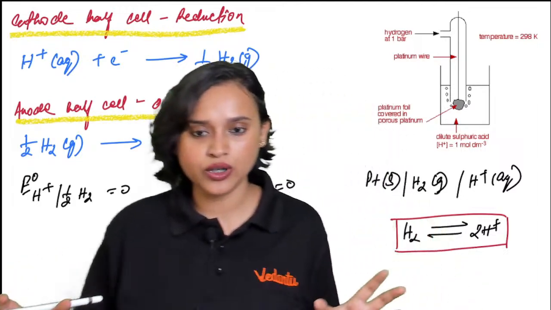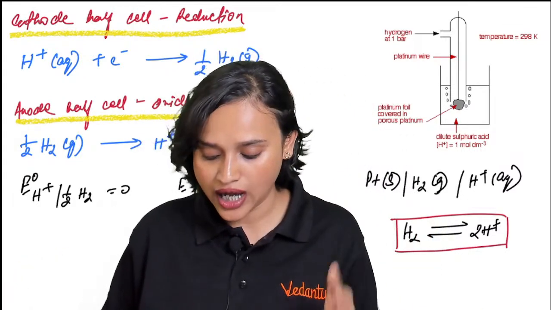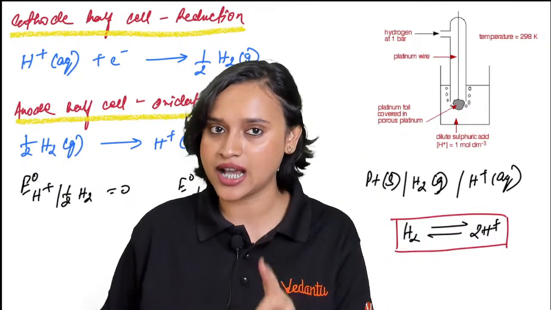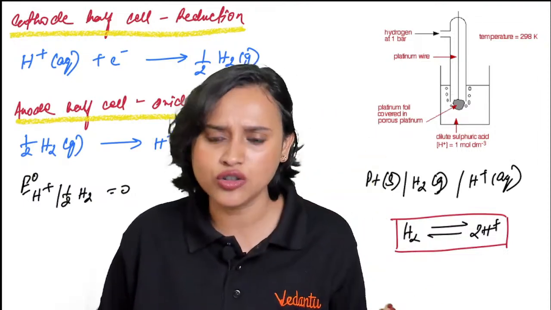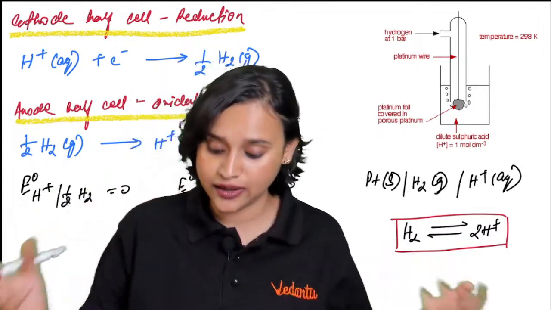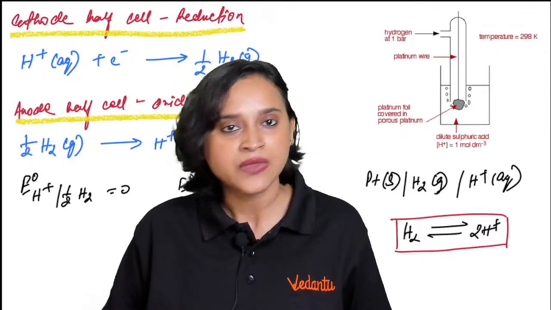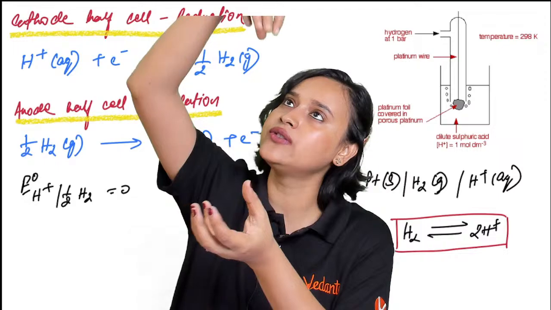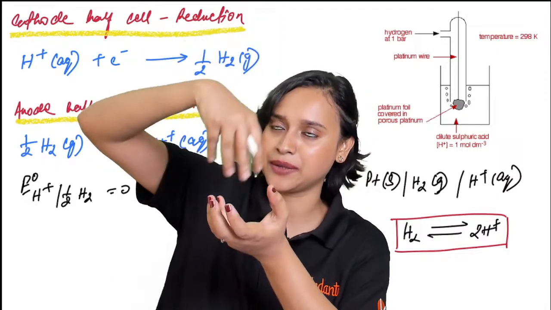So what we are going to do is take 1 molar H plus ion. That means we can take 1 molar hydrochloric acid, or 1 molar dilute sulfuric acid, we can do that also, right? Yes. And then what we will do is, we will have a glass bar.